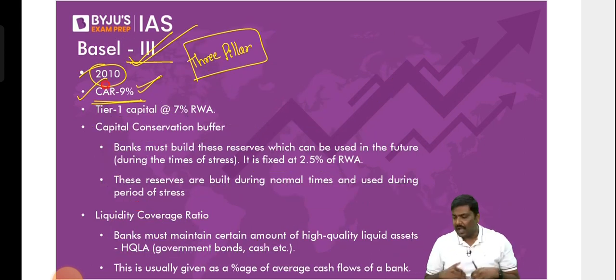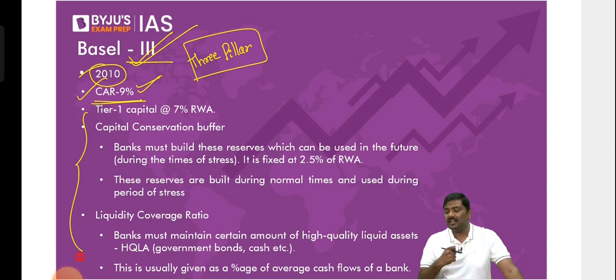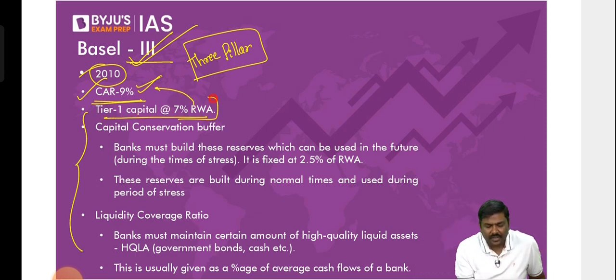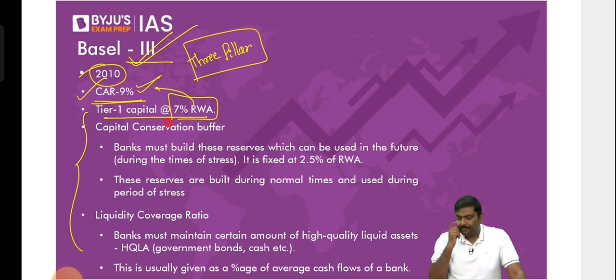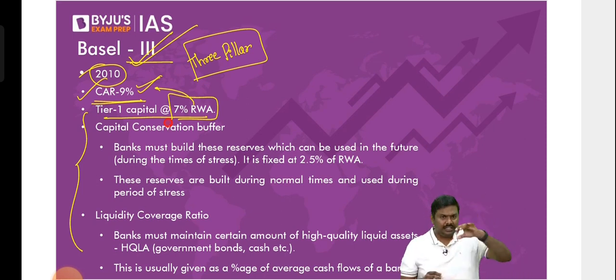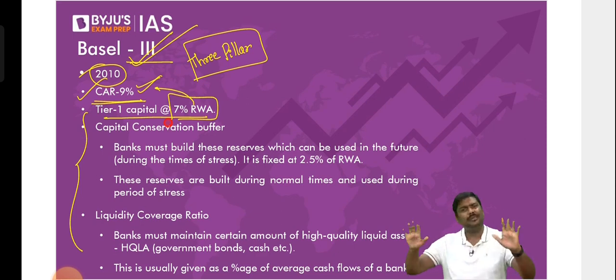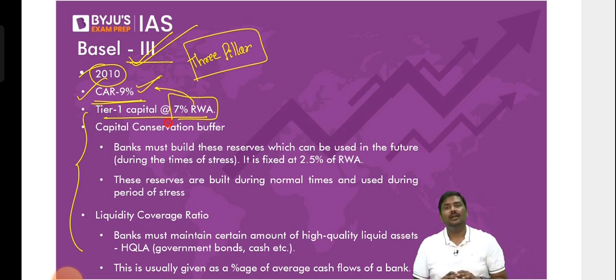But apart from this, what are the other very important provisions under Basel III which we are implementing? Under Basel III, they say that the tier 1 capital has to be at least 7% of RWA. I will repeat the statement. Under Basel III, the tier 1 capital has to be at least 7%. More than 7%, very good. But at least 7% of RWA. Now, many will ask me, sir, why?